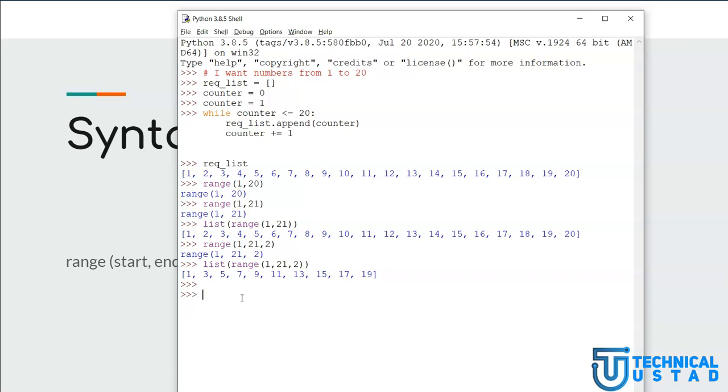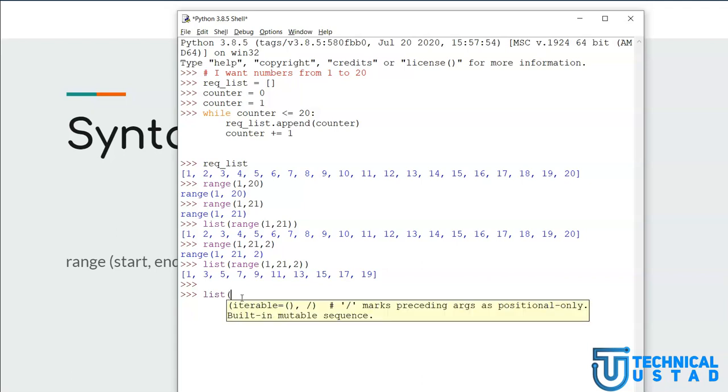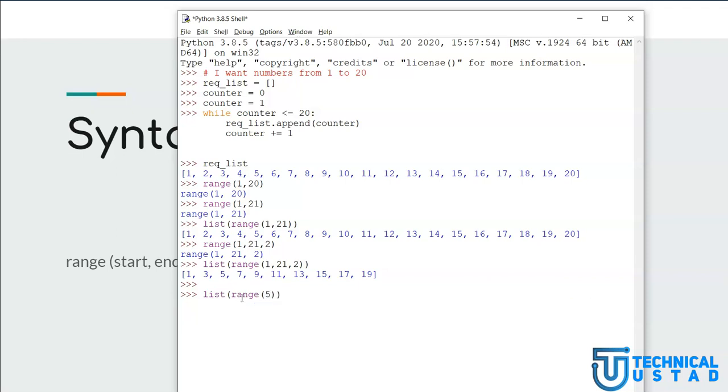Now let me show you one more thing. If I call list of range and a number, so here I am just saying range of 5. When we call range like this, a 0 will be automatically added behind the scenes. If I just call this, notice it automatically adds 0.